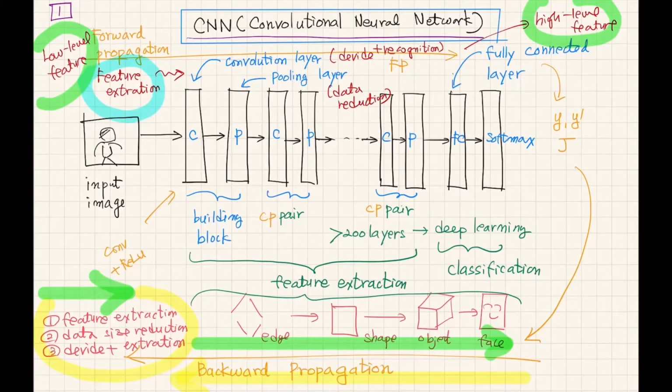Especially, CNN is developed for image classification. For example, if you are writing characters like numbers 1, 2, 3, 4, 5, 6, 7, 8, or the English alphabet, this CNN will classify that.